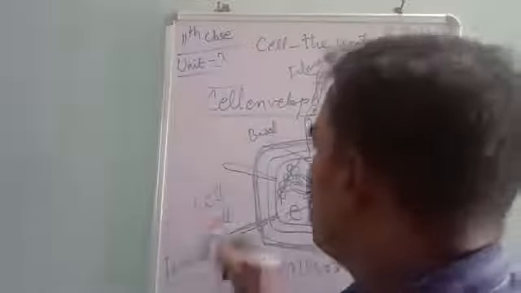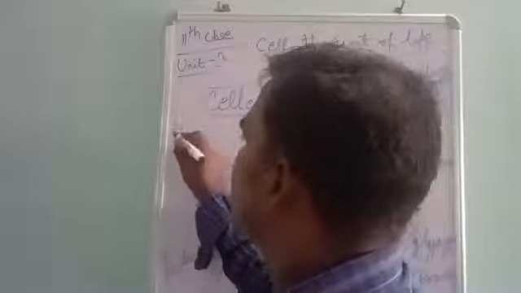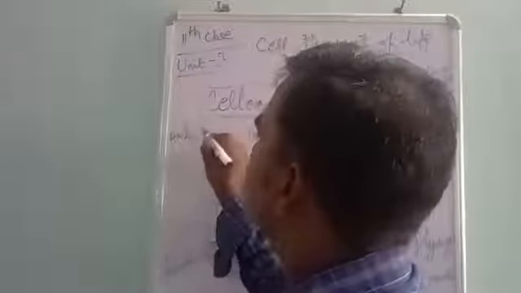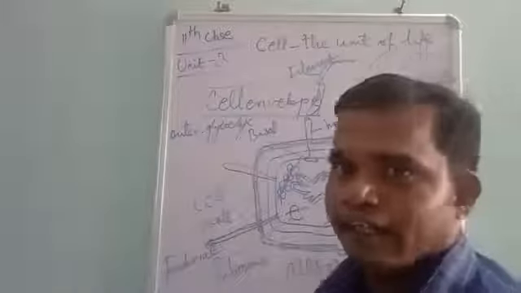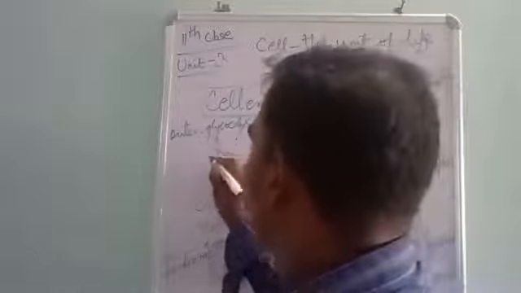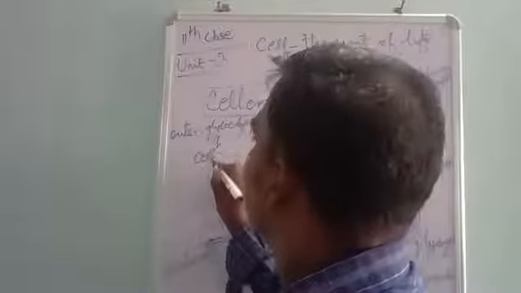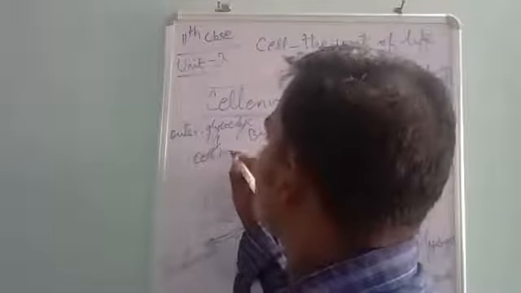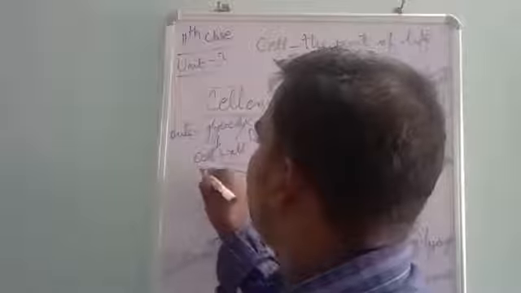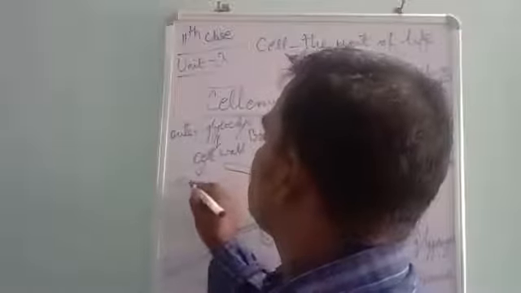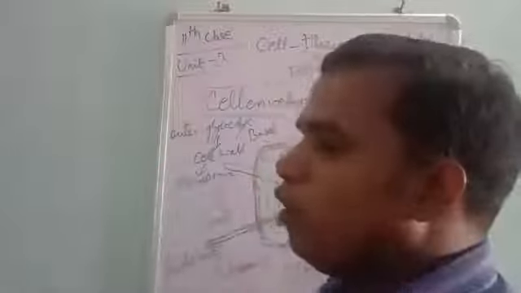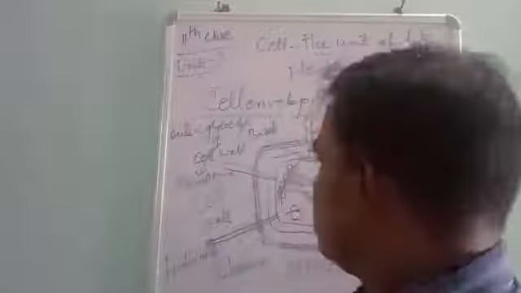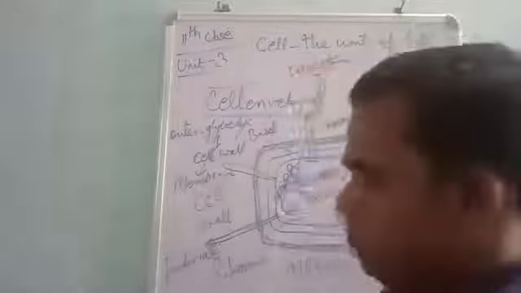The outermost layer is the glycocalyx. Then we have the cell wall, followed by the plasma membrane. These three layers are tightly bound to form a three-layer structure known as a cell envelope.